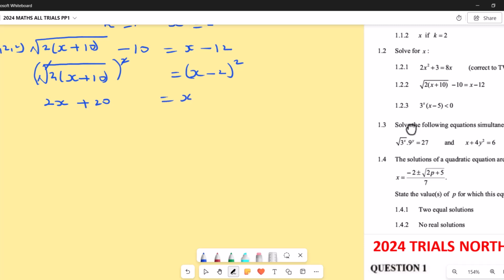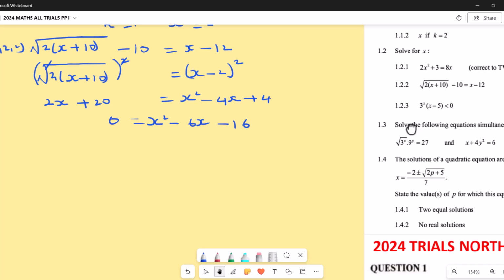We get x squared minus 2 times x, that makes minus 4x, then plus 2 squared, which is 4. So we have 0 equals x squared, now minus 4x minus 2x makes minus 6x, and then 4 minus 20 makes minus 16.